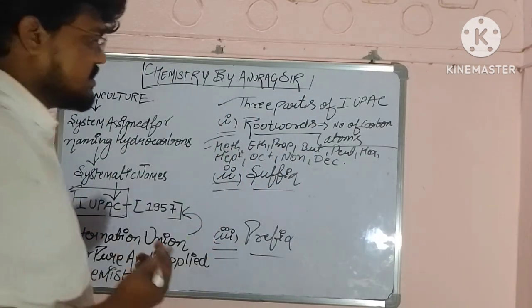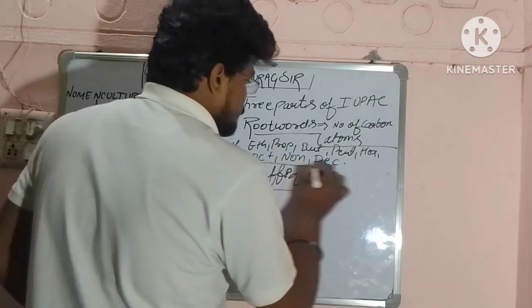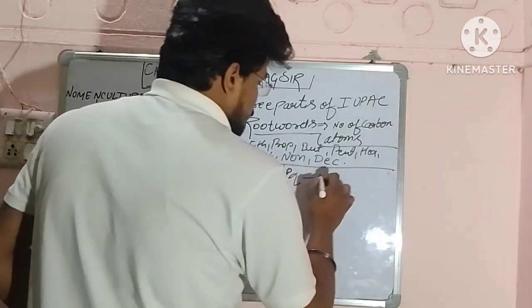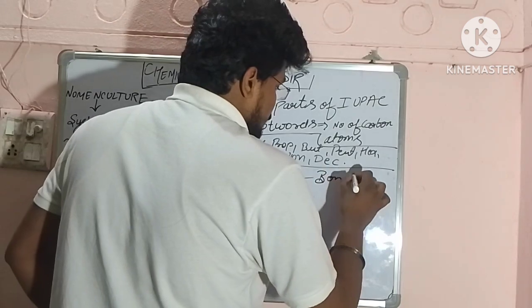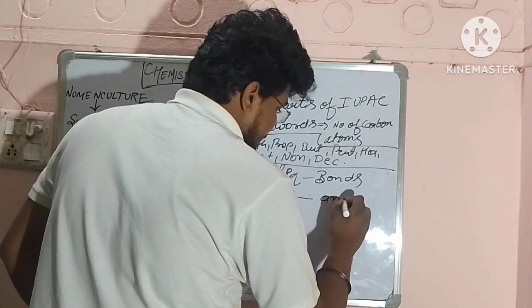Okay, so the root word is there. Then we have the suffix. What do we use in the suffix? We use the bonds. Which type of bonds will be there? Suppose if we have a single bond, so we will be using "an".